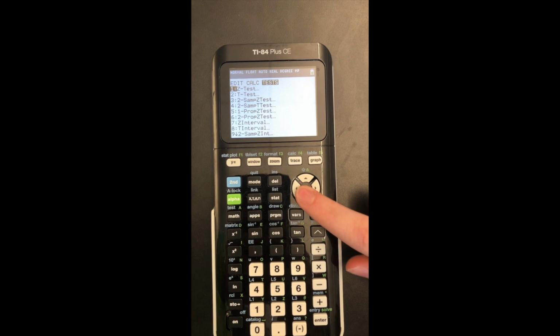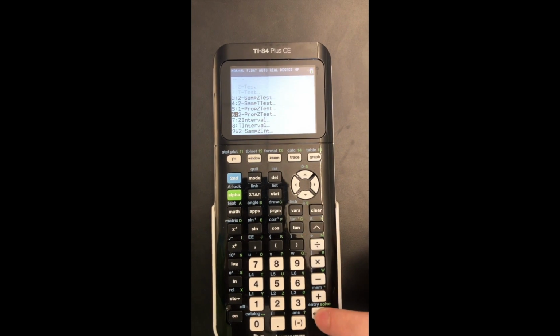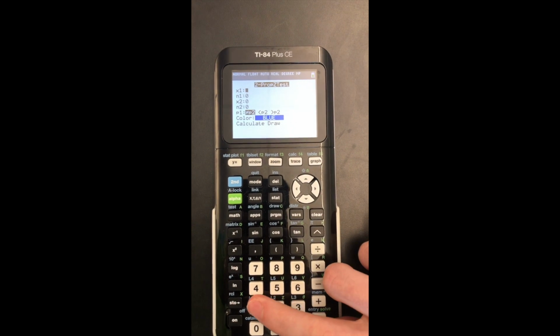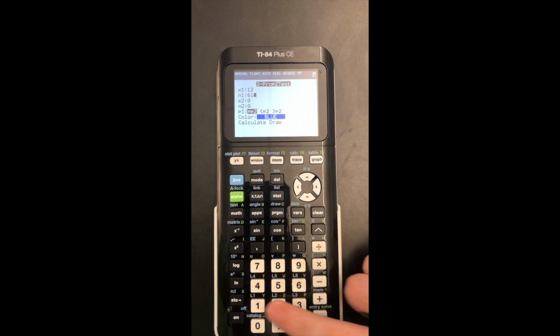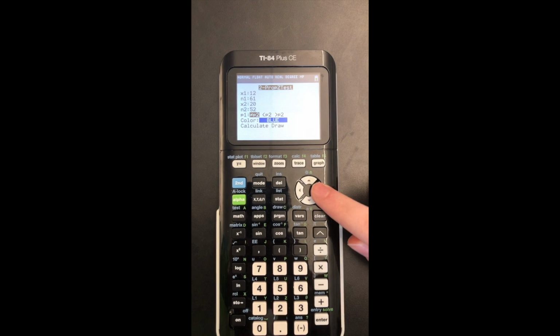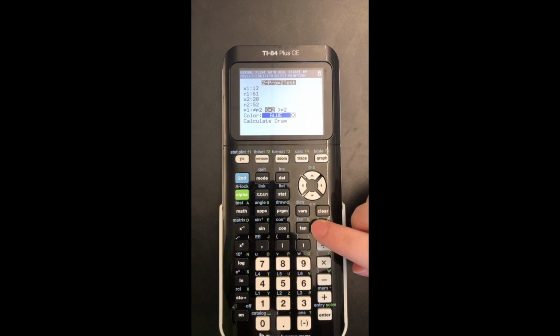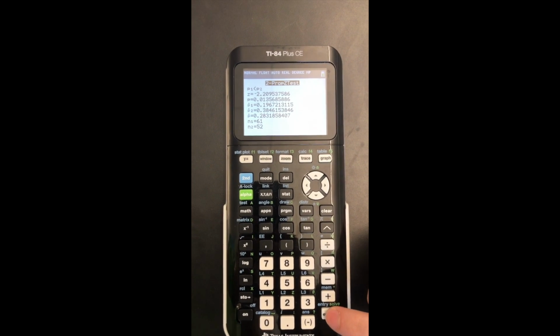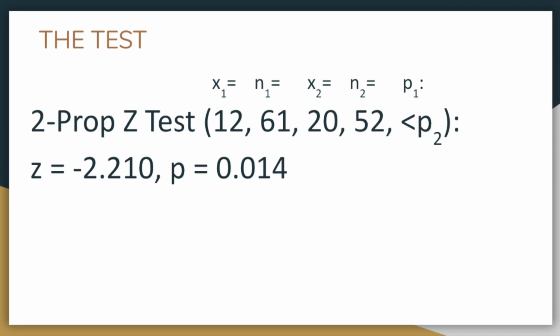So we're going to do a two-prop z-test on the calculator. We're going to input x1, n1, x2, and n2, and we're going to get that p1 is less than p2. Then we're going to press calculate and get that p is 0.0136 and z is negative 2.21.